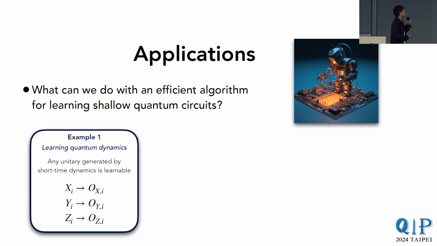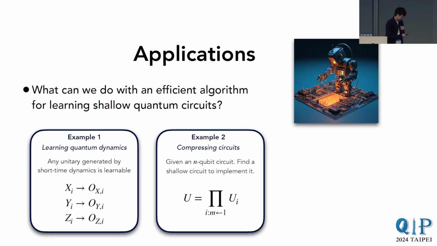So the first application is relatively straightforward. It's that we can learn quantum dynamics. Suppose in nature or in the lab, there's some unitary that we would like to understand better, to learn. And suppose that unitary is generated by a constant time dynamics, it can be any constant, or it can be generated by or approximated by a shallow quantum circuit. Then using this learning algorithm, we will be able to efficiently learn these quantum dynamics and be able to predict what happens for any other states.